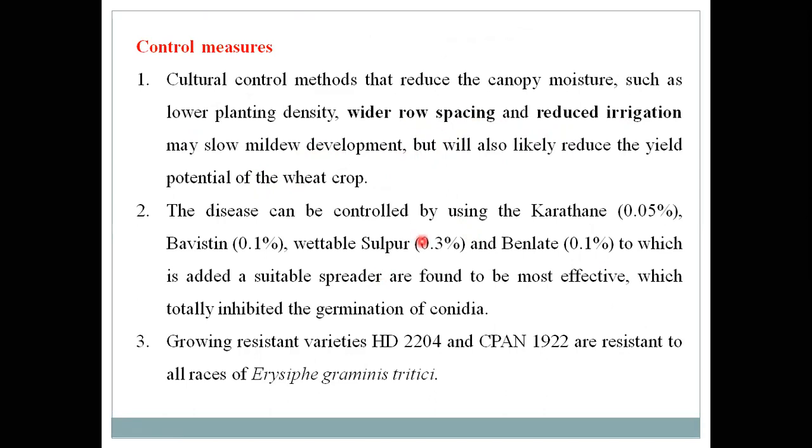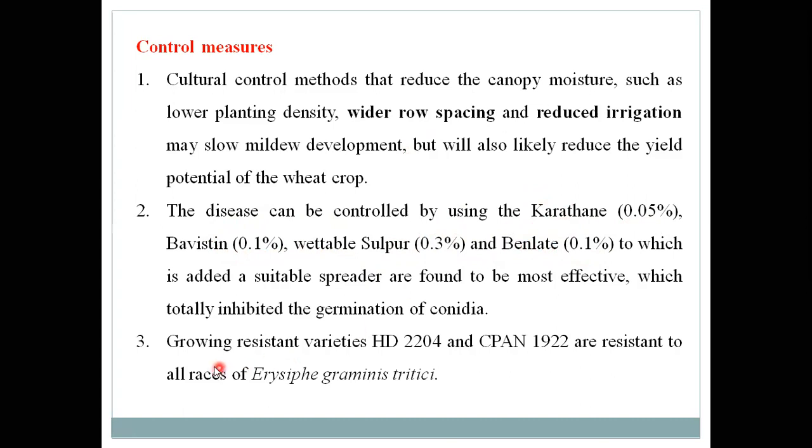Suppose this powdery mass is seen on any plant parts of the wheat, then immediately you can apply fungicide, that is Karathane 0.05% or Bavistin 0.1%, Wettable sulphur 0.3%, and Benlate 0.1%. So these are a number of fungicides used for spraying over these wheat crops against the powdery mildew pathogens seen on the wheat plants.